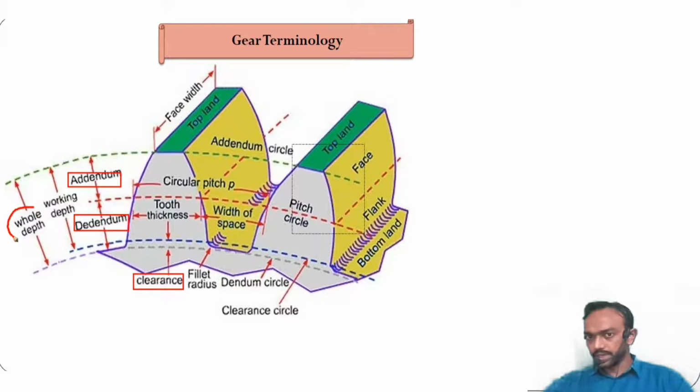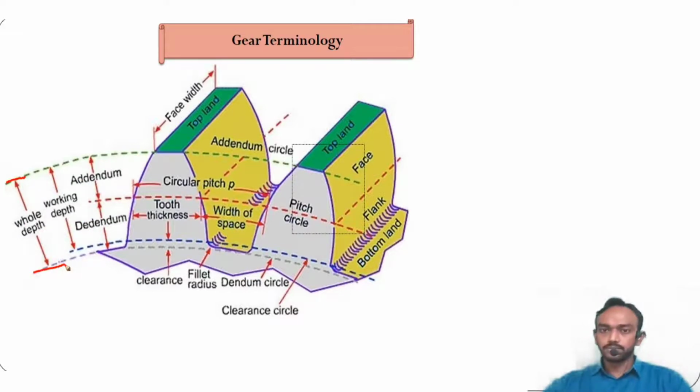And there are some new ones: total depth and working depth. Total depth, or whole depth, means from the addendum circle to the dedendum circle. The working depth means the teeth of the opposite gear will come up to this clearance point. So it is known as the working depth. And there is tooth thickness also: the thickness measured along the pitch circle.